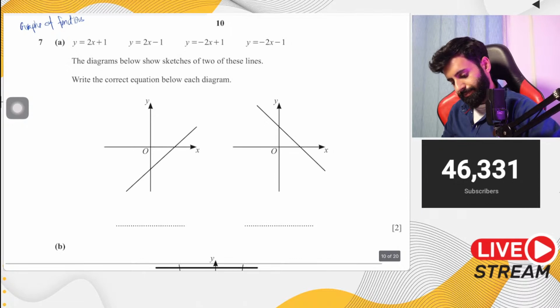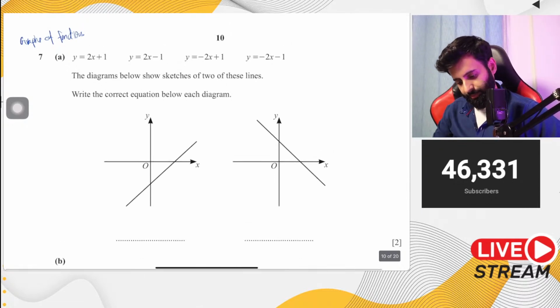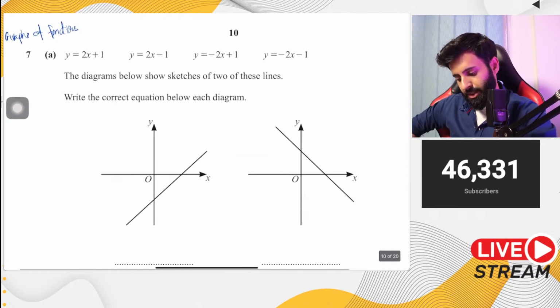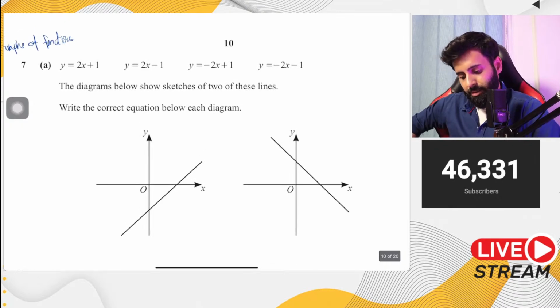Okay, let's answer this. The diagram below shows sketches of 2 of these lines. Write the correct equation below each diagram.